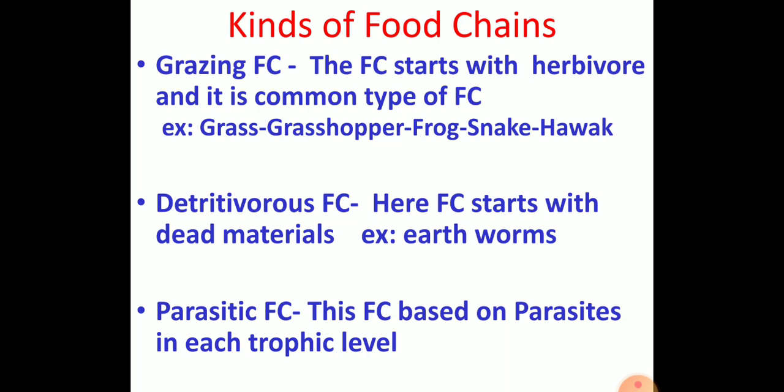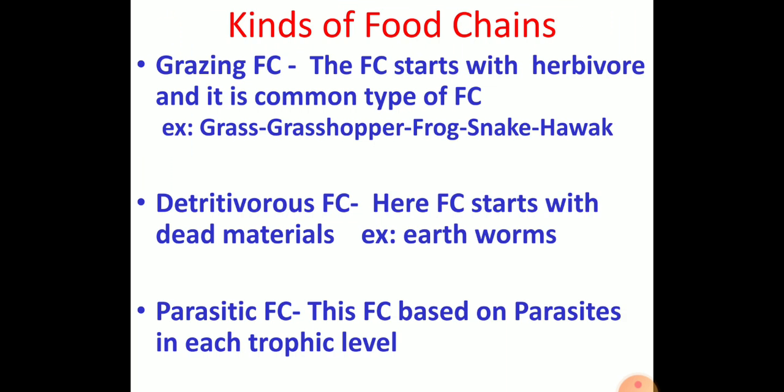In the parasitic food chain, parasitism occurs. For example, a bird depends on the plant for food, and on the surface of the bird there will be ticks, and inside the tick's stomach there will be small microbes. Like that, one organism is eaten by another organism in a parasitic manner. That type of food chain is called a parasitic food chain.